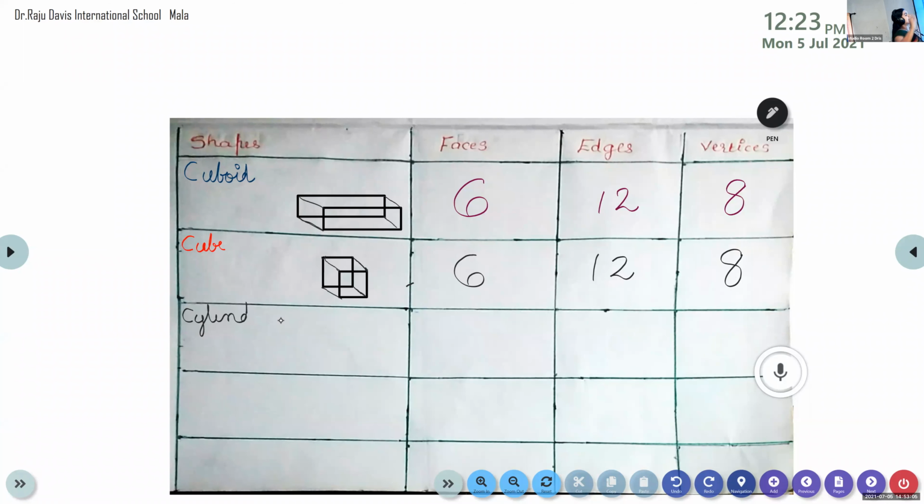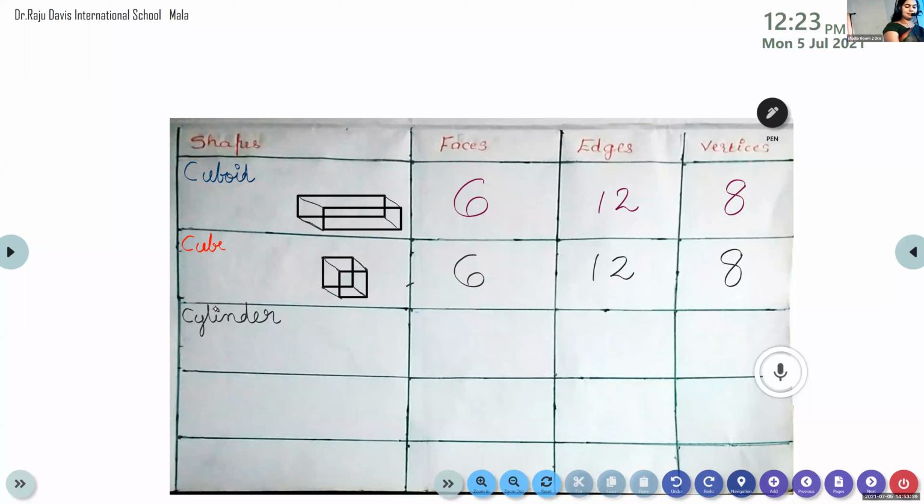What is the cylinder spelling? Cylinder.